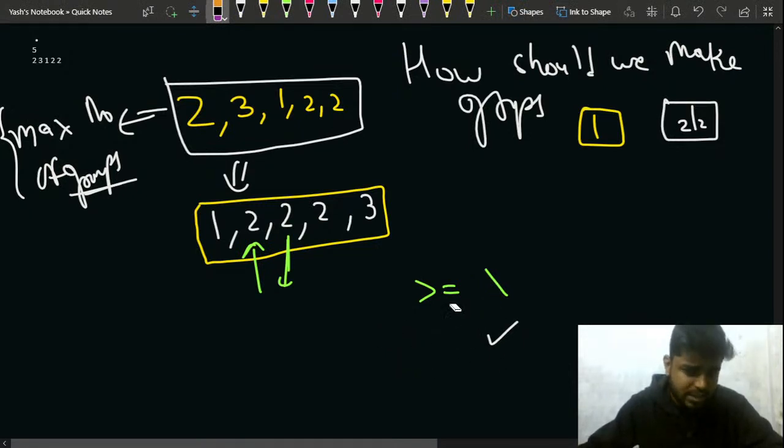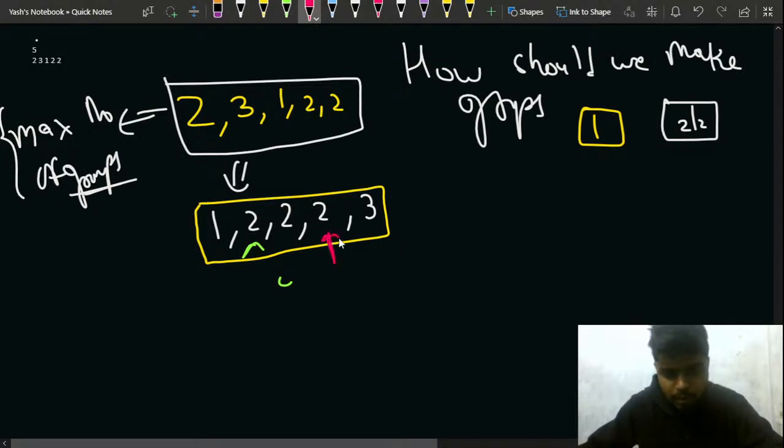So what I can do is pick this third 2 up and put it into a group. Currently the group size is 1.